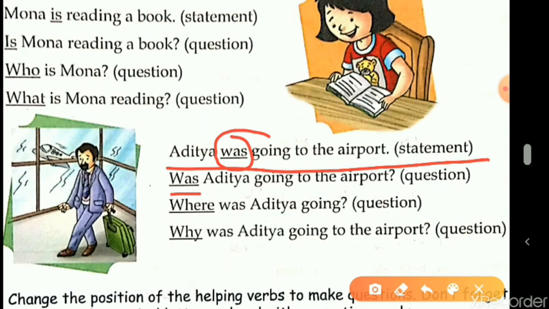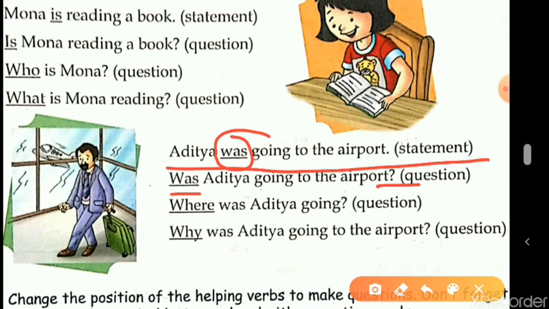तो वॉज, बाकी सेंटेंस का पूरा सीक्वेंस सेम रहेगा और एट द एंड में क्या आ जाएगा? क्वेश्चन मार्क. बस वॉज पहले हो जाएगा. एंड यू नीड टू कीप इन माइंड दैट वी ऑलवेज बिगिन a question or a statement with a capital letter. A statement ends with a full stop, whereas a question ends with a question mark. So, was Aditya going to the airport? We have changed this into a question.